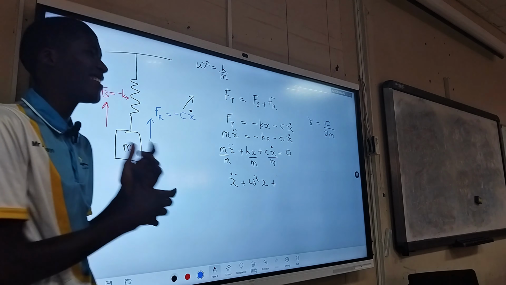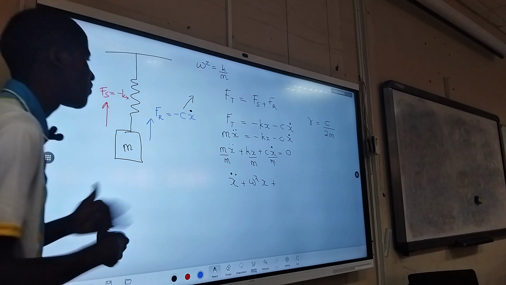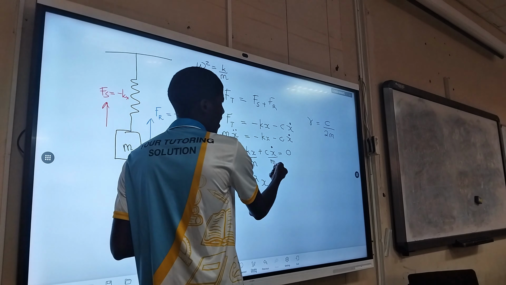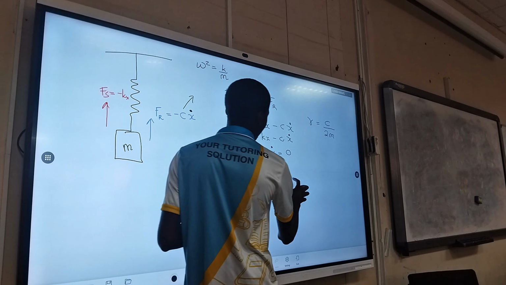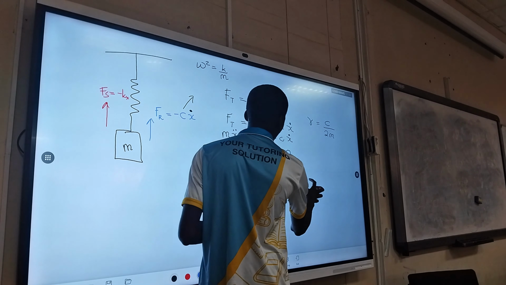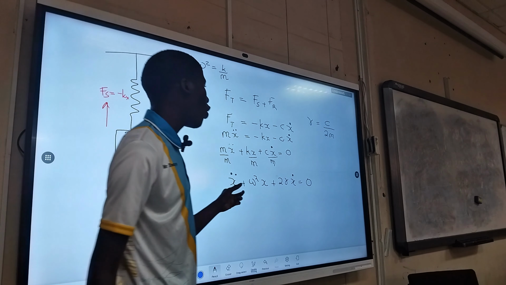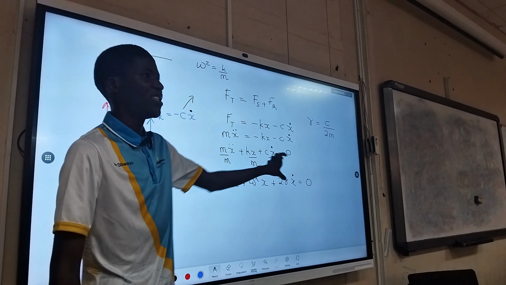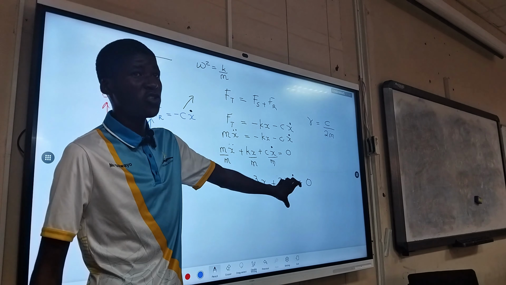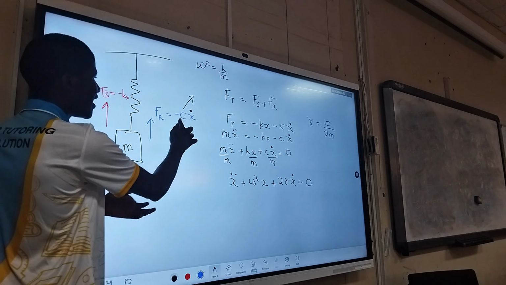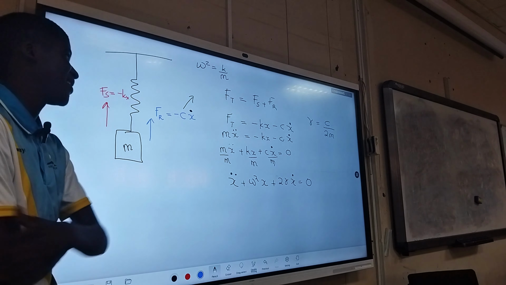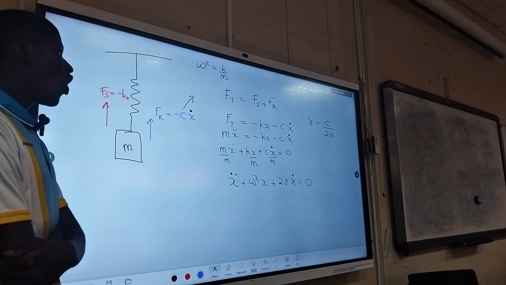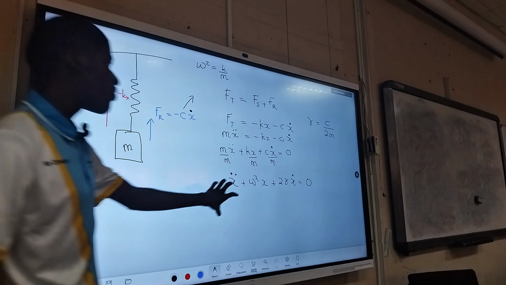It's very important to understand it for the types of damping. So here we have C over m. So C over m will be 2 times the damping coefficient. And then this is times x dot is equal to 0. So this is the second order differential equation for damped harmonic motion with a retarding force negative cx dot in the same direction as Fs equal to minus kx. So from this equation you can get the general equation.